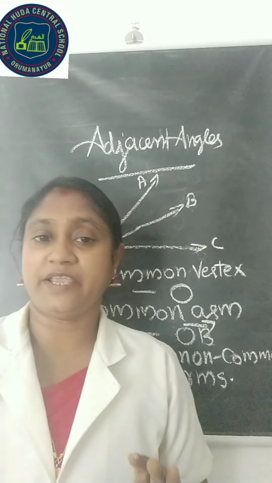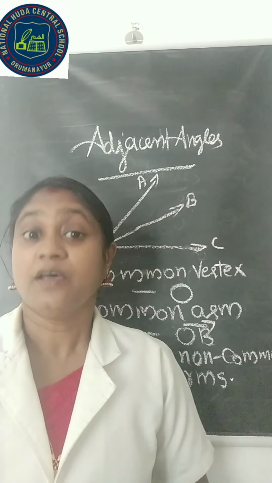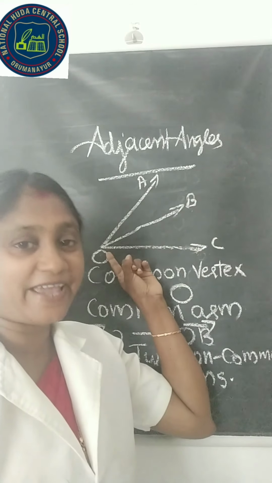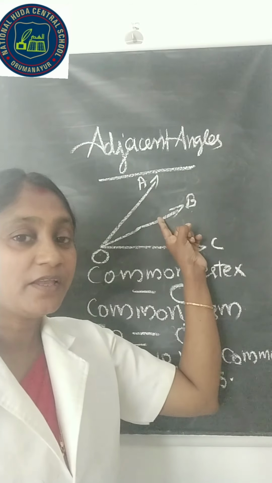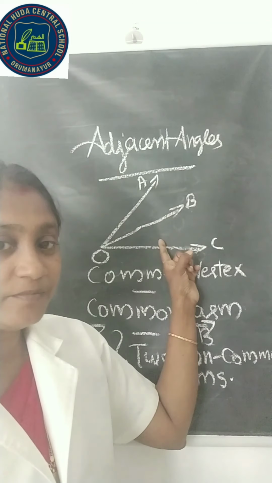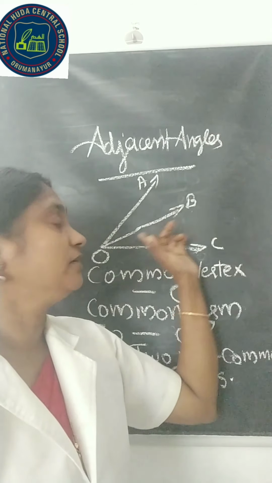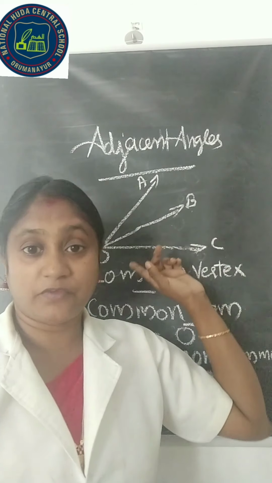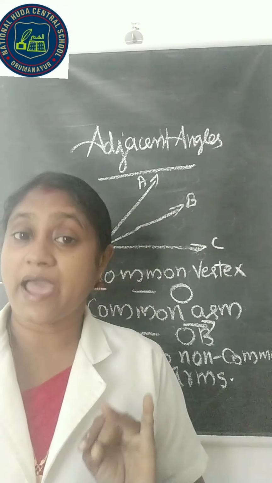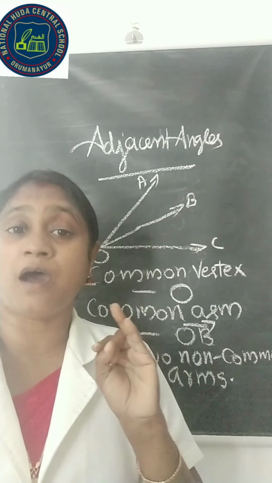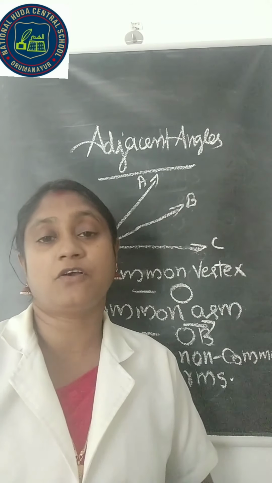So there are three conditions for two angles to be adjacent angles. There will be a common vertex, there will be a common arm, and the two non-common arms lie on either side of the common arm.